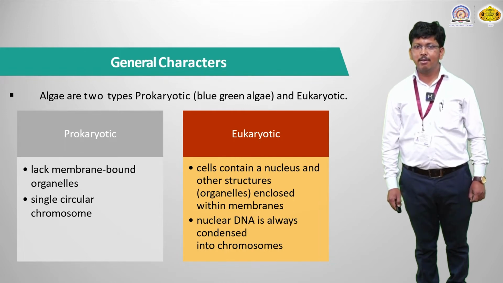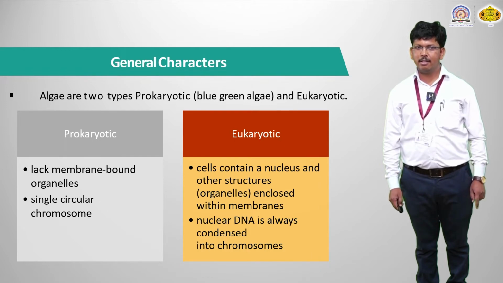For example, human beings, plants, the higher plants like flowering plants which we call angiospermic plants, or animals, they have a prominent nucleus. That's why they come under eukaryotic. Similarly, some algae are also eukaryotic in nature. So what is their example? We will discuss it in the coming slides.